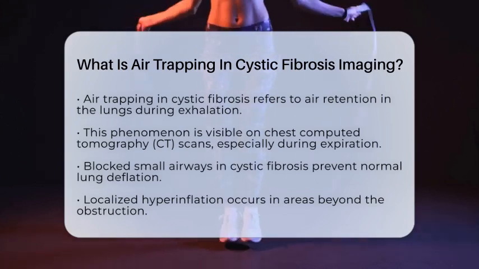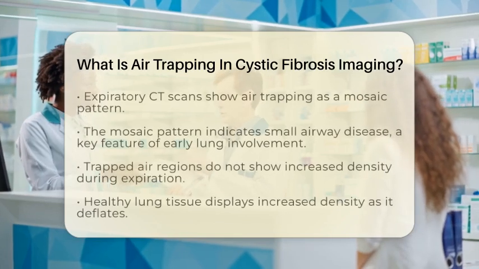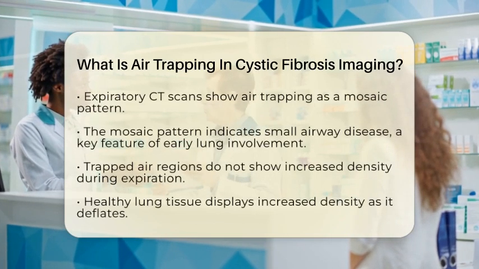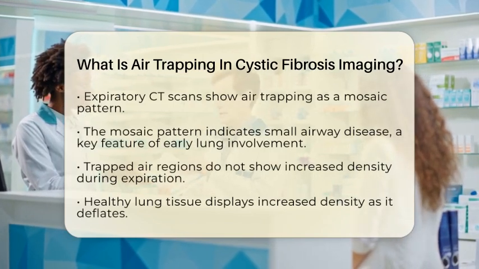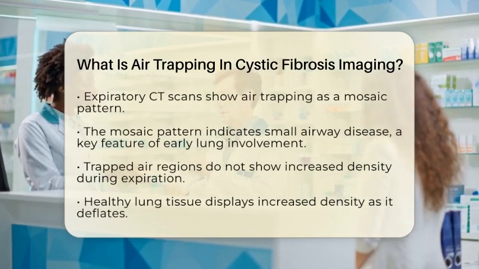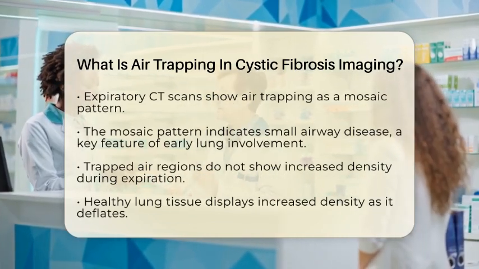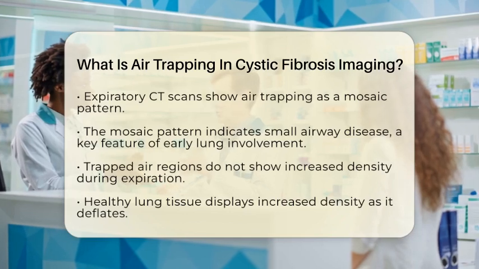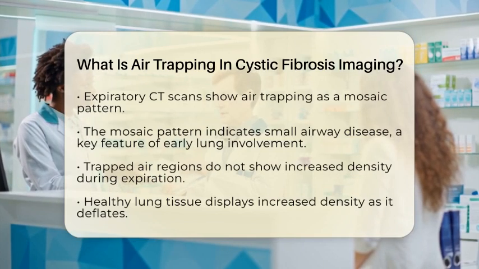On expiratory computed tomography scans, air trapping often appears as a mosaic pattern. This pattern indicates small airway disease, which is a key feature of early lung involvement in cystic fibrosis. The areas where air is trapped do not show an increase in density during expiration. In contrast, healthy lung tissue typically shows increased density as it deflates and loses volume.